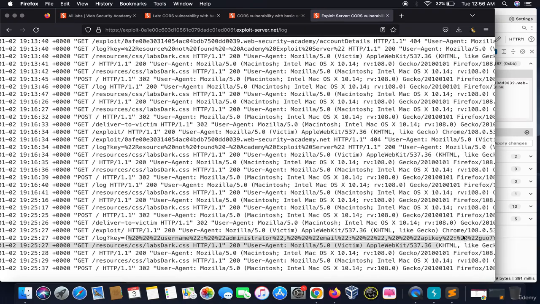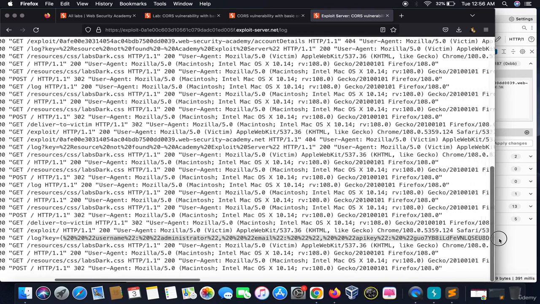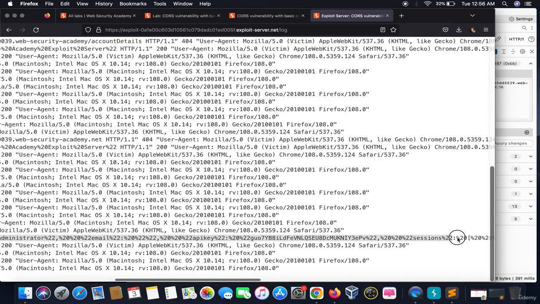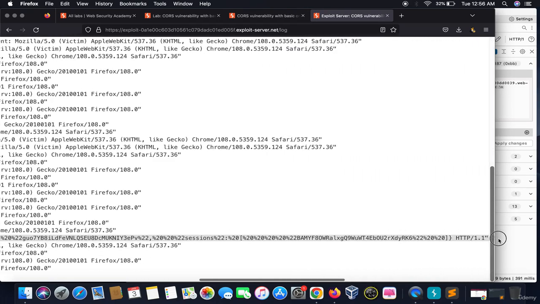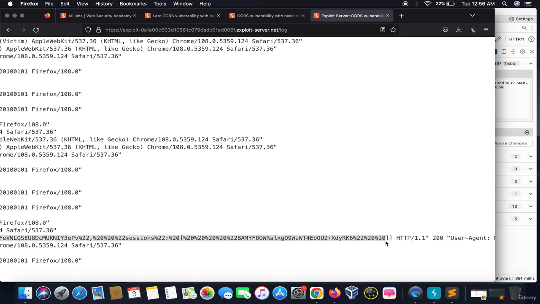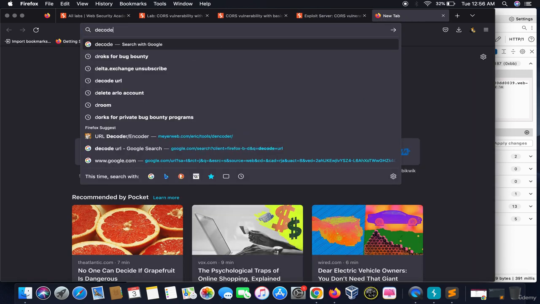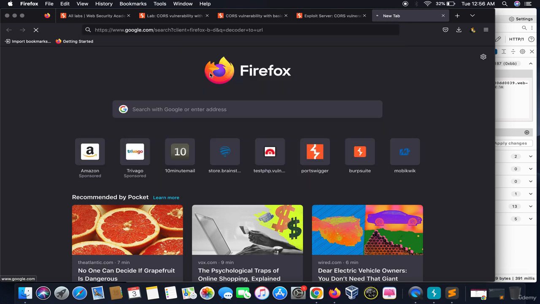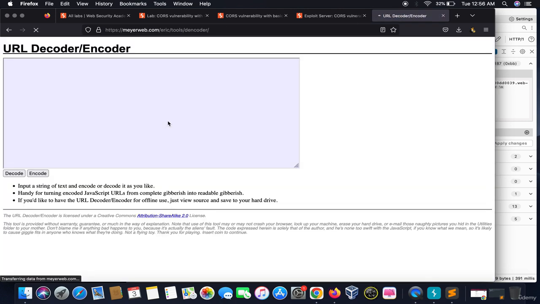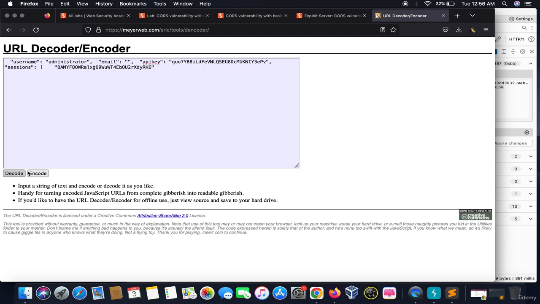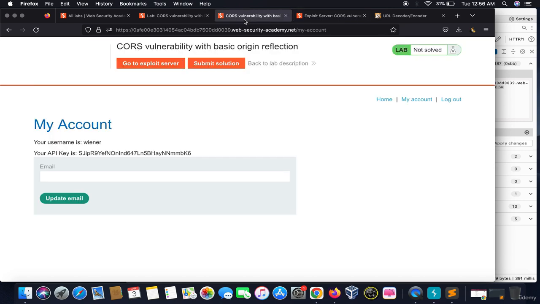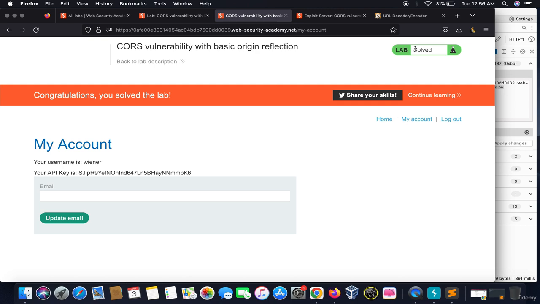and I am able to guess what could be the API key I am getting. But for showing it to you, I would copy it till the end, right? Till here, you have to open a URL decoder and paste this thing, decode. See, you got the API key. Copy this thing and submit it as a solution. Yeah, the lab is solved.